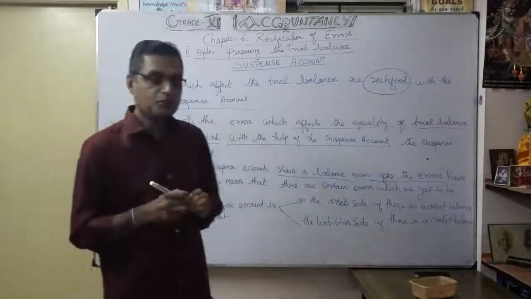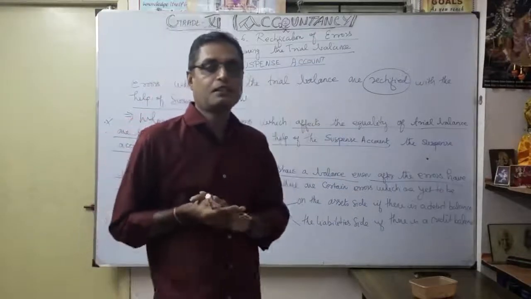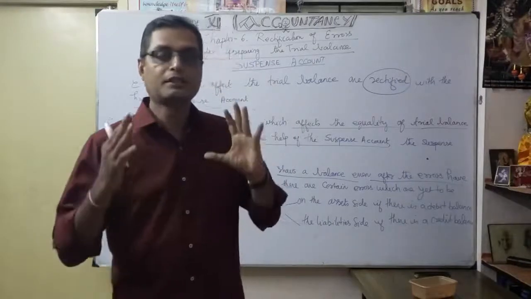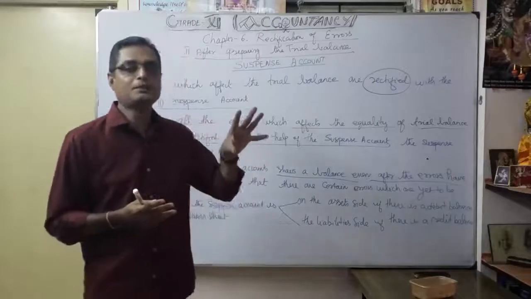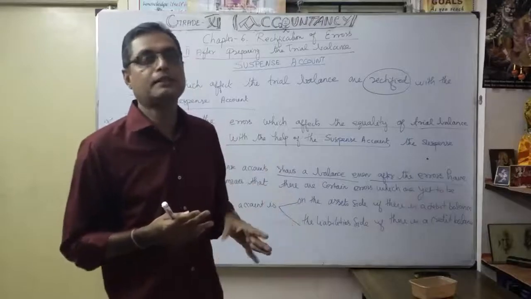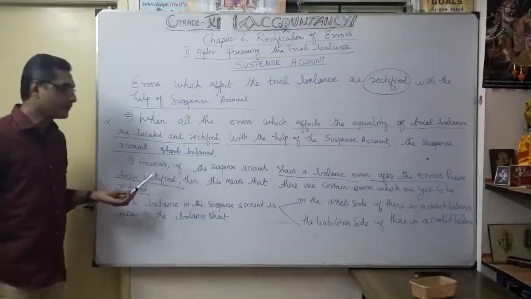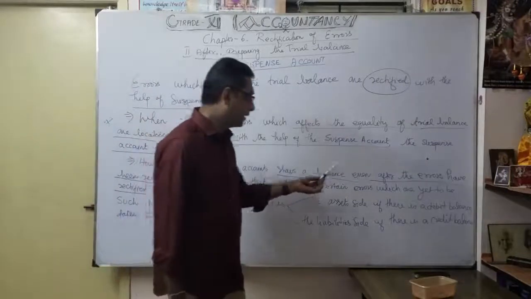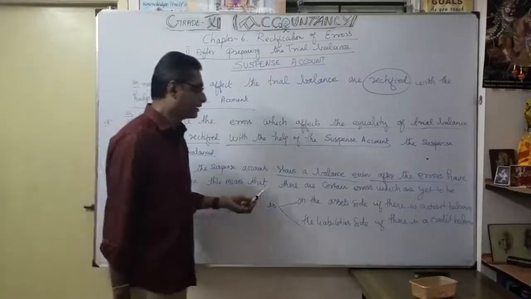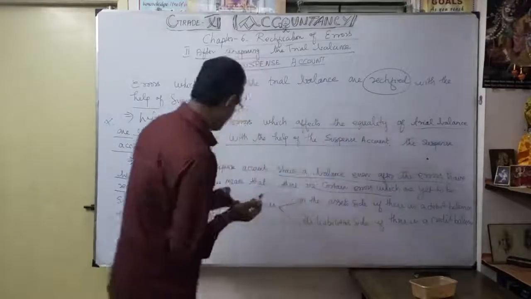Understood? For example, the suspense account is 20,000, but we located errors only up to 15,000. So how much is still the balance? The suspense account shows 5,000. How do we give effect to it if any balance remains even after rectification? If the suspense account shows a balance even after the errors have been rectified, then there are certain errors which are yet to be rectified.